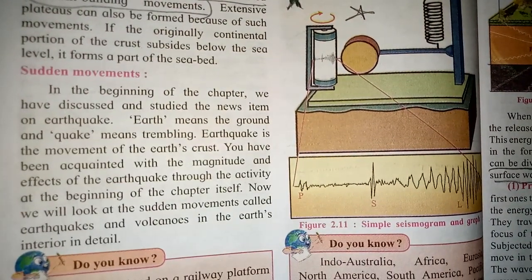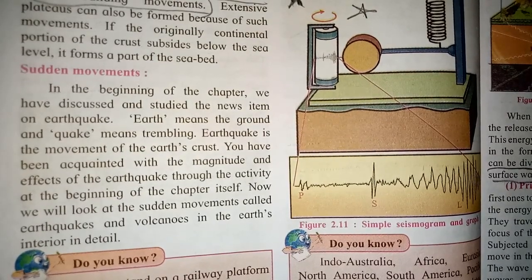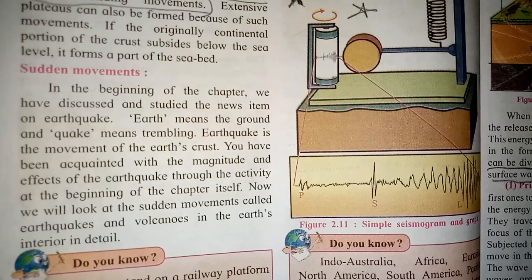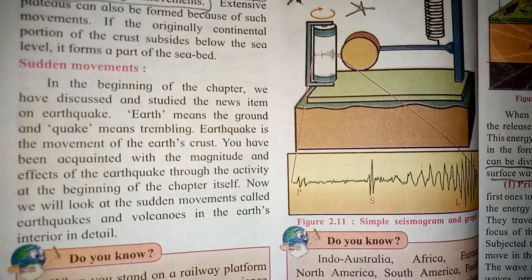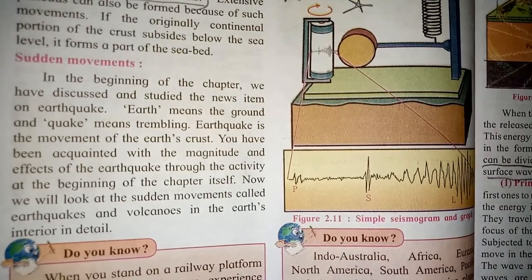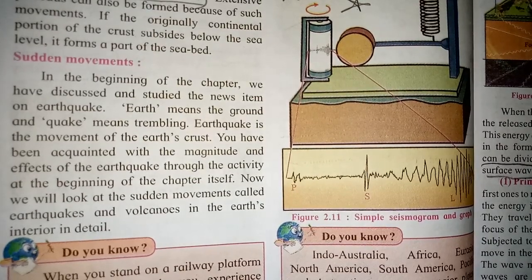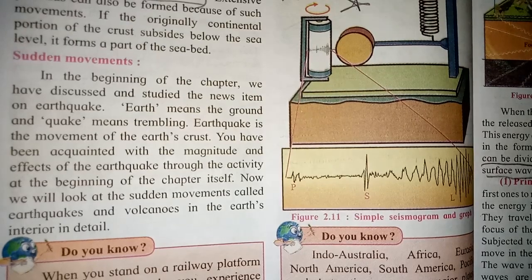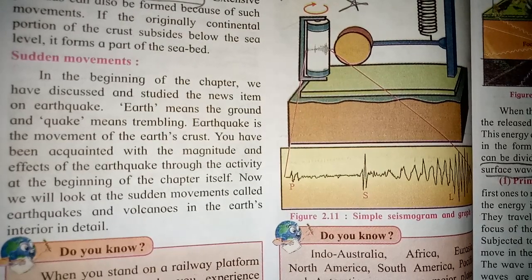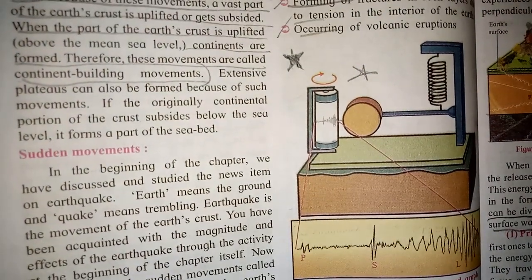We will look at the sudden movements called earthquakes and volcanoes in the earth's interior in detail. So it is coming from the interior of the earth, earthquake and volcanoes, and these are called sudden movements of the earth's surface. The magnitude of the earthquake is measured by the Richter scale. Richter scale shows how much disaster the earthquake is causing. If the earthquake is under 6 points, it will not be so dangerous, but if it goes beyond 7 or 9, it will be very dangerous and devastating.